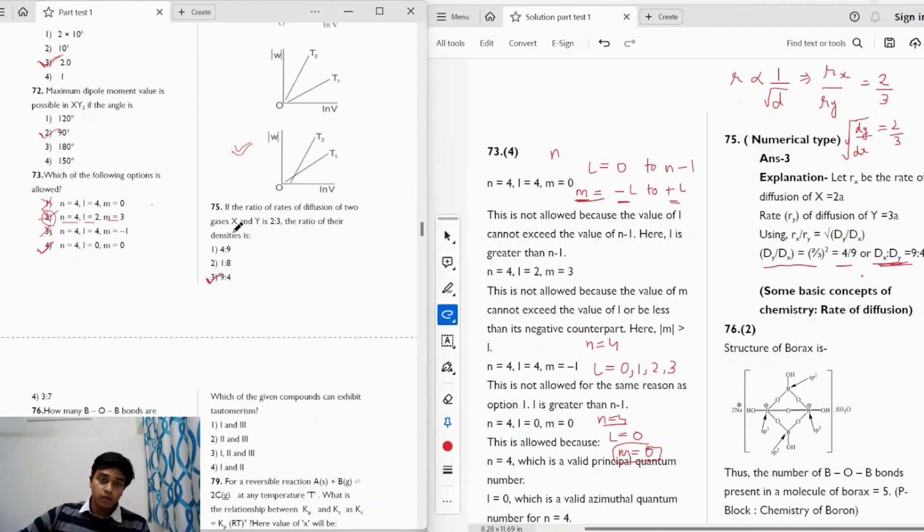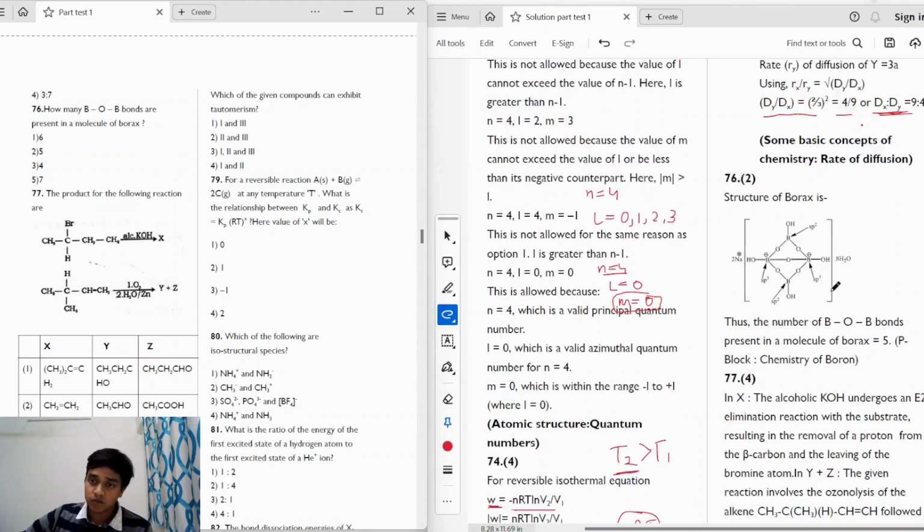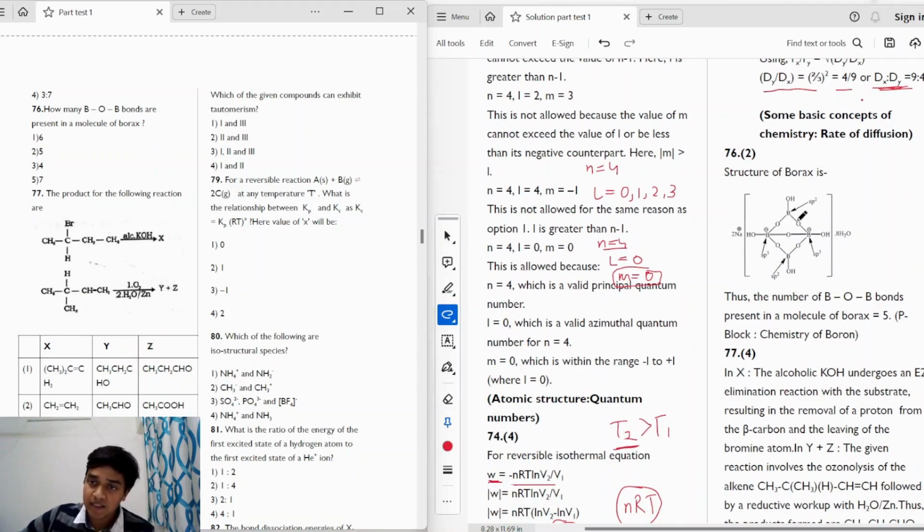Okay, moving on to the next question. The question says how many B-O-B bonds are present in a molecule of borax? And for that, we have the structure of borax here. We can clearly see in this that the number of B-O-B bonds is 1, 2, 3, 4, and the fifth one is this bridging B-O-B bond. So we can say that there are a total of 5 B-O-B bonds in a molecule of borax. So the correct answer will be option 2.